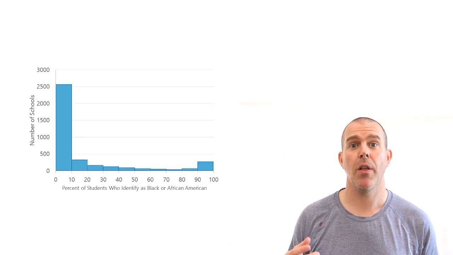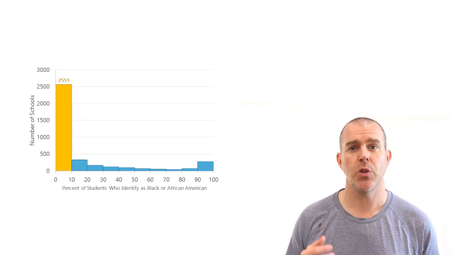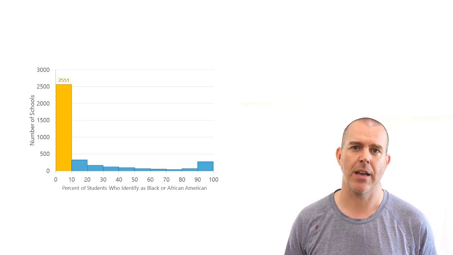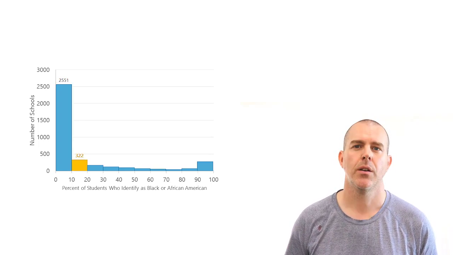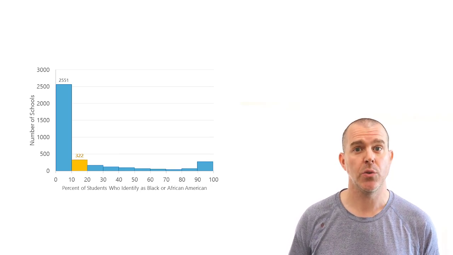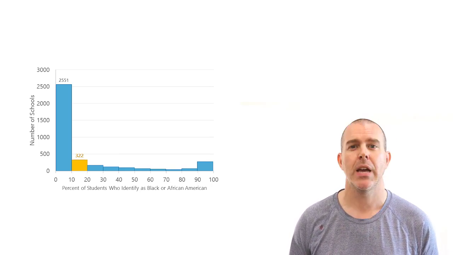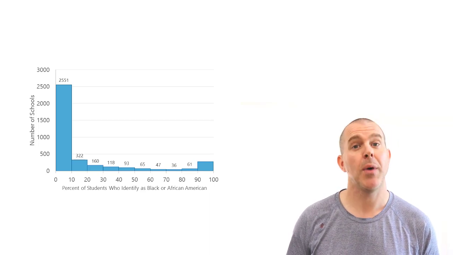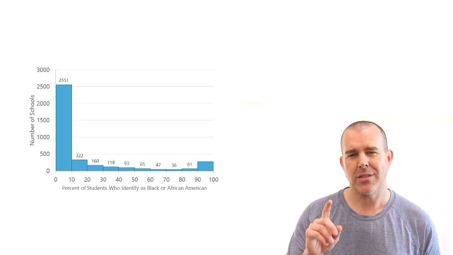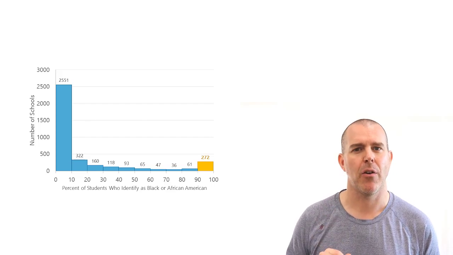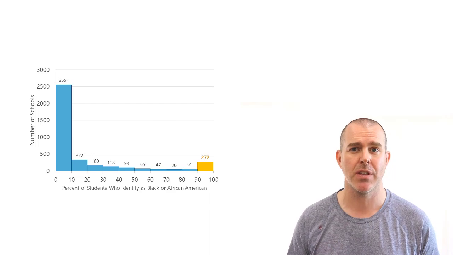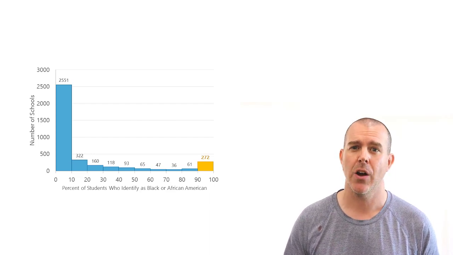So for example, that first rectangle, these 2,551 schools have between 0 and 10% students who identify as Black or African American. Similarly, there's 322 schools between 10 and 20%, and 160 schools between 20 and 30%. And then we have all the rest. And then there's this odd box at the far right. 272 schools have more than 90% of their students identify as Black or African American.